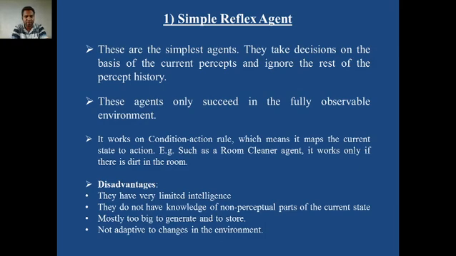This is very important. A simple reflex agent can work only in a fully observable environment. It cannot work in a partially observable environment.